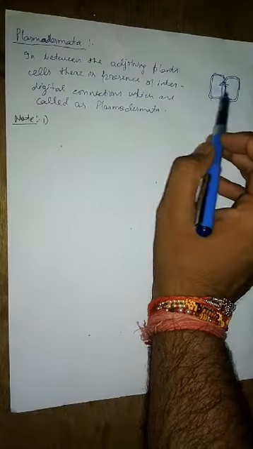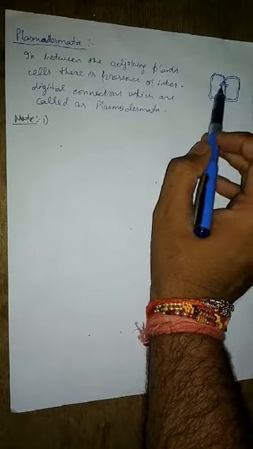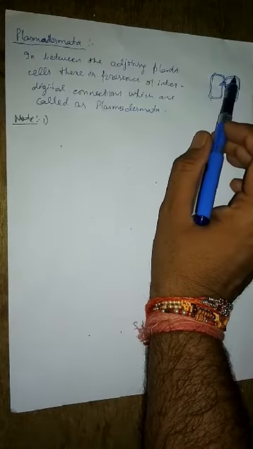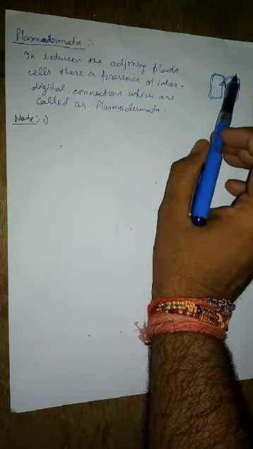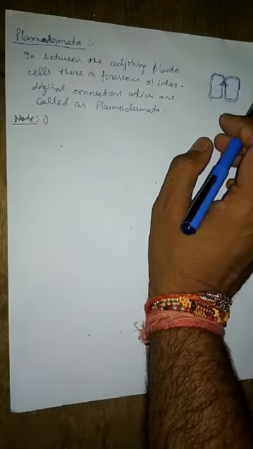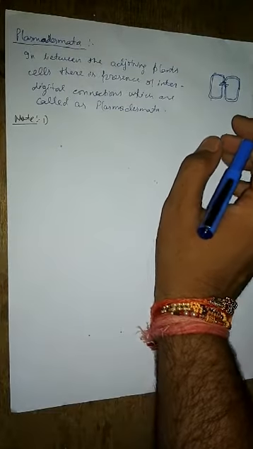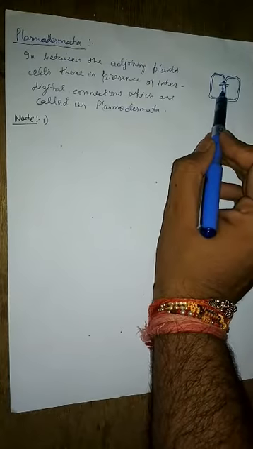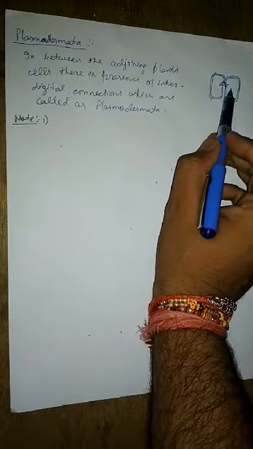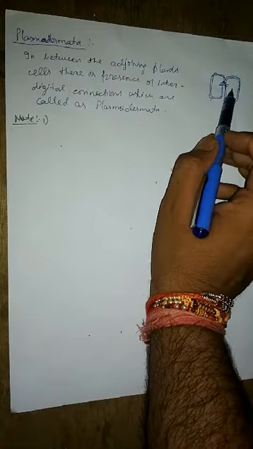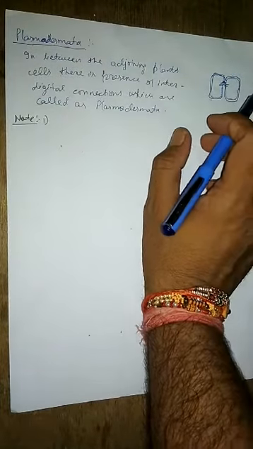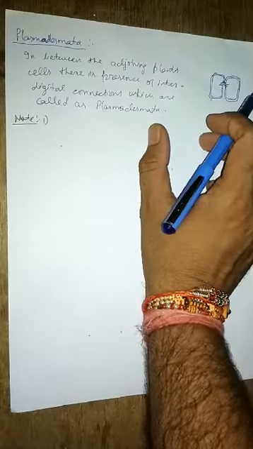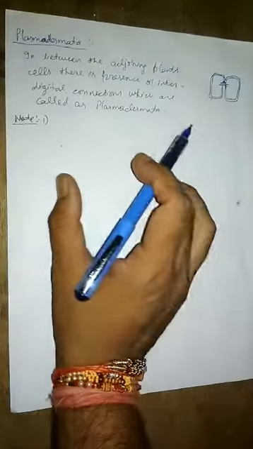Without any glue, here only 2 cells are there, but like this thousands of cells are there. So how are they glued together? At the junction of these cells, there is a cementing material that is made up mainly of calcium pectate and magnesium pectate, and that cementing material is nothing but the middle lamella.